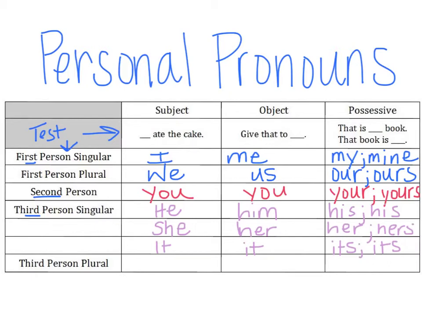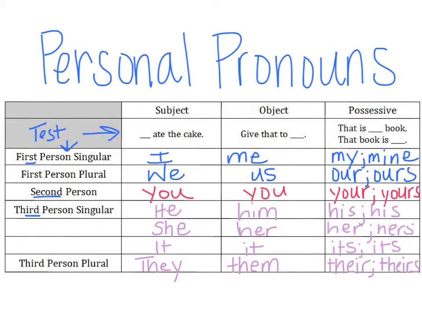Now for third person plural. We're talking about a group of people that we're not included in. So they ate the cake. Give that to them. That is their book. That book is theirs.